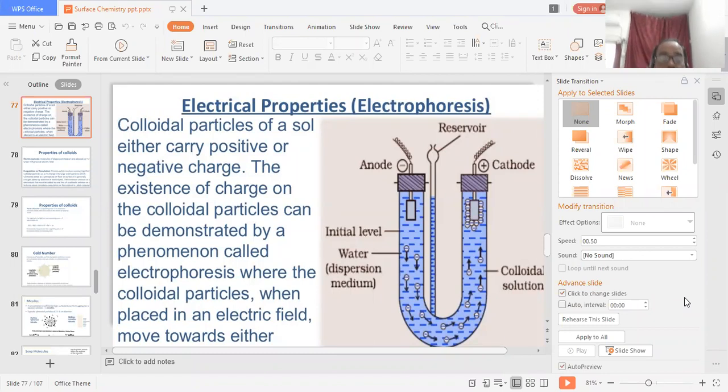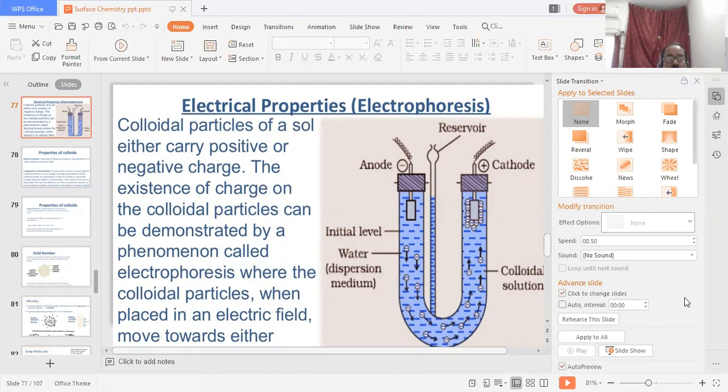So students, we will discuss a few slides today. Number one, electrical properties means electric forces. In the colloidal particles of a sol, they carry either a positive or negative charge.